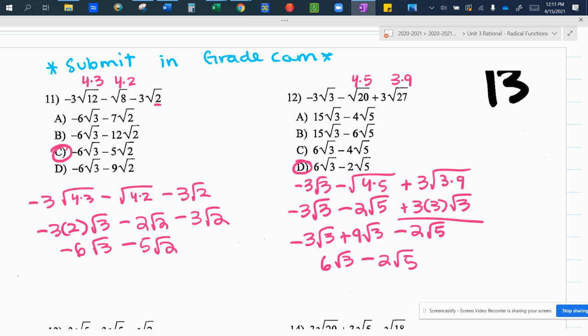Simplify my operations or my radicals. The square root of 4 is 2. And then simplify my coefficients. Negative 3 times 2 is negative 6. Negative 2 minus 3, because here I have like radical square root of 2. So I can subtract those to get negative 5 root 2 to make my final answer C. Does everybody understand how I simplified and combined those square roots?